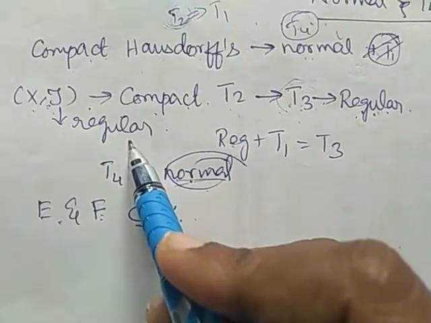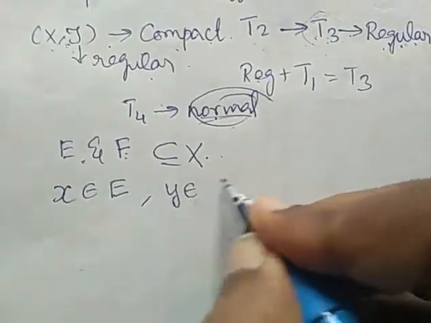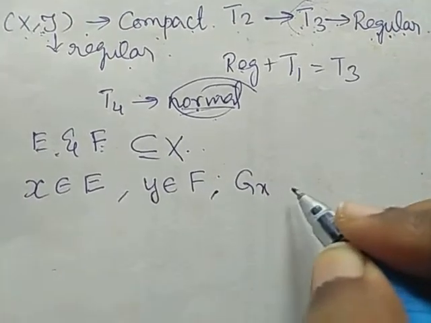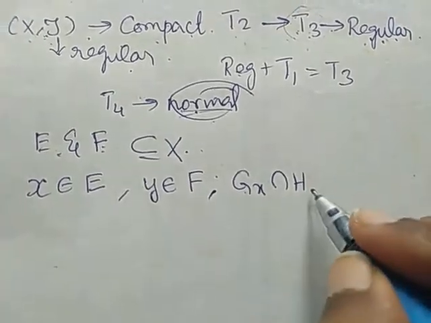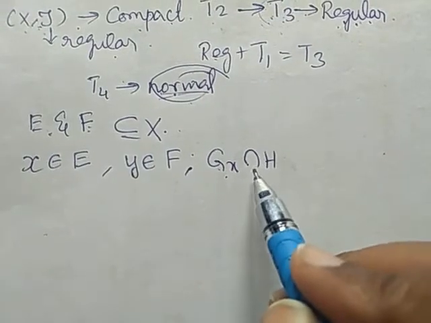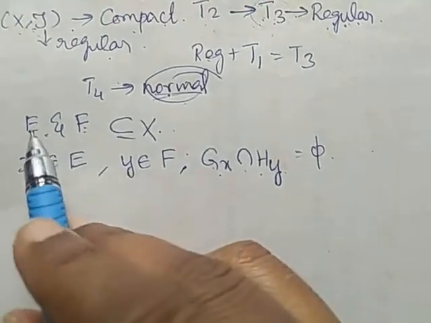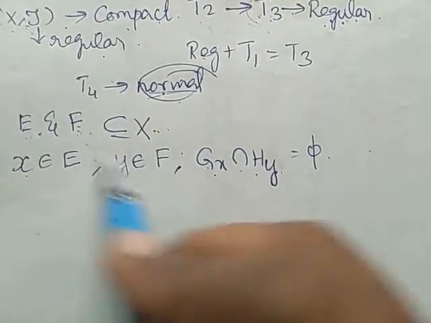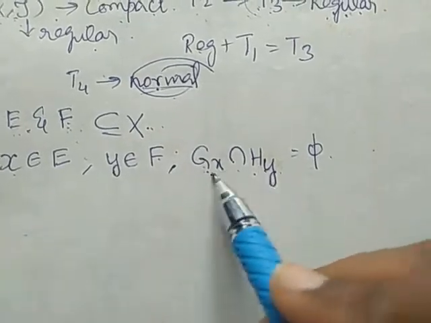Therefore, from regularity, for x belongs to E and y belongs to F, there exist open sets Gx and Hy such that these two should be disjoint, Gx intersection Hy is the null set.